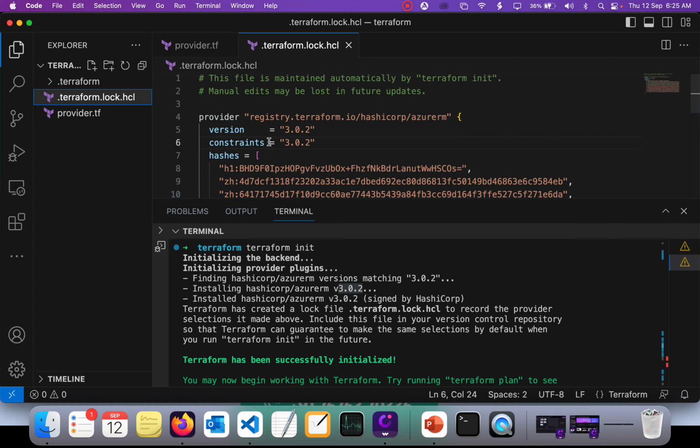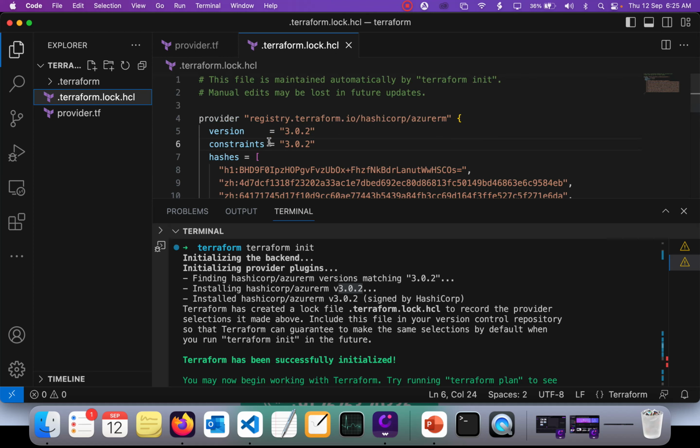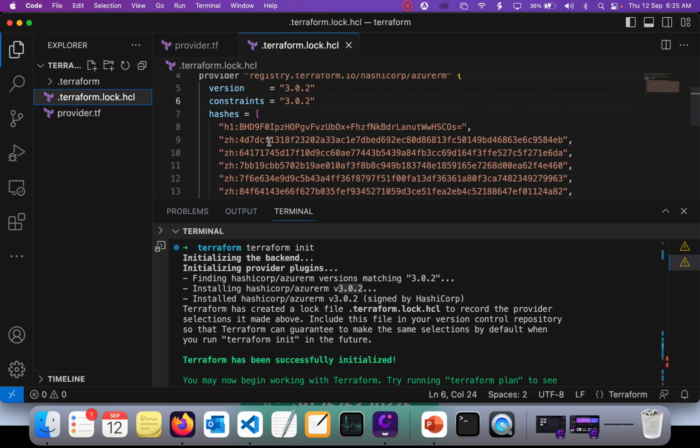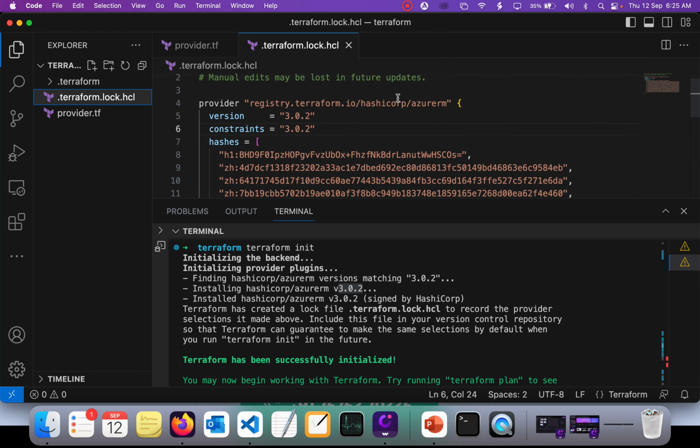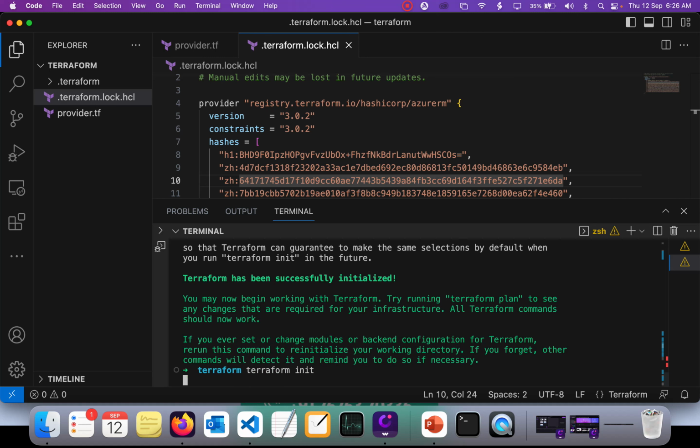Now, if you want to make sure this configuration is available, look at the lock file. The lock file keeps a record of all the Terraform init configurations, like how many providers are installed and what the configuration is. As you can see, we have only one provider, which is AzureRM, and now I'm going to run Terraform init again.